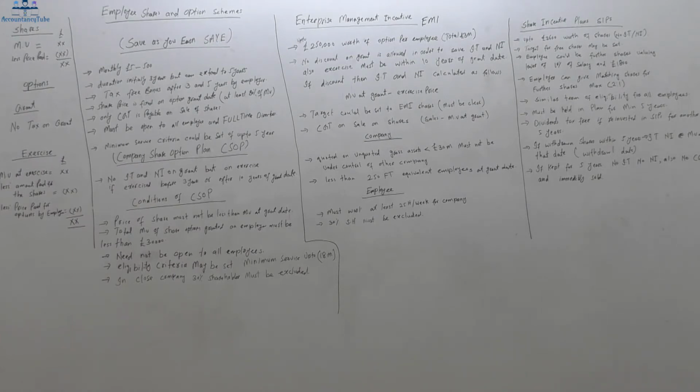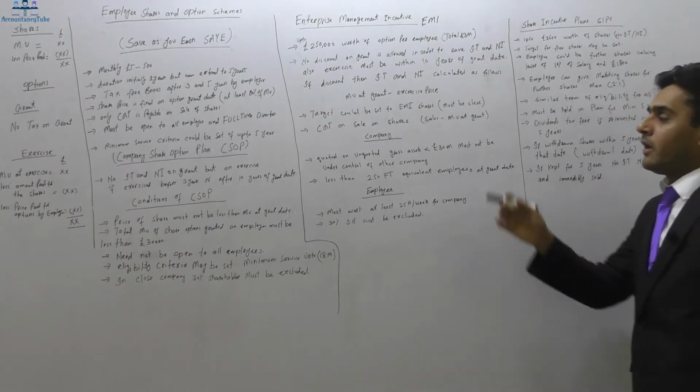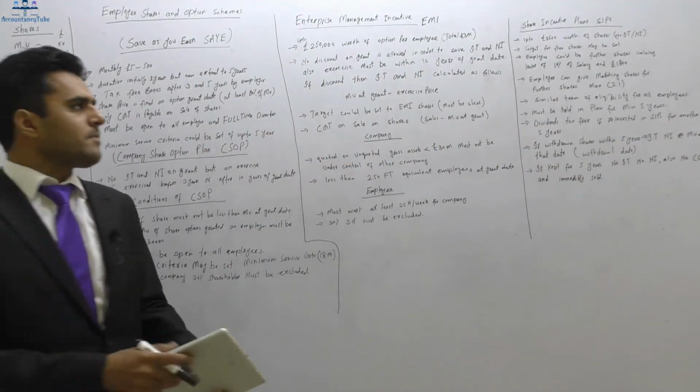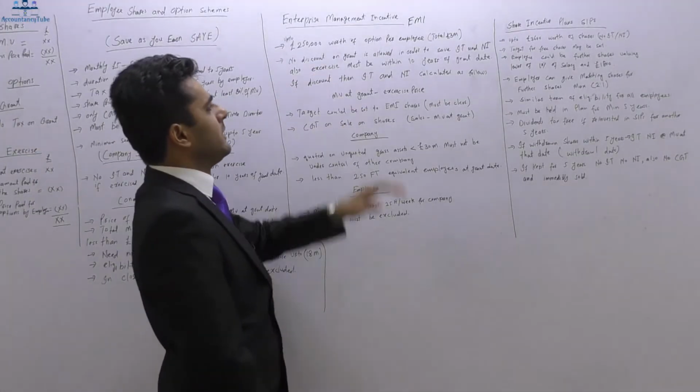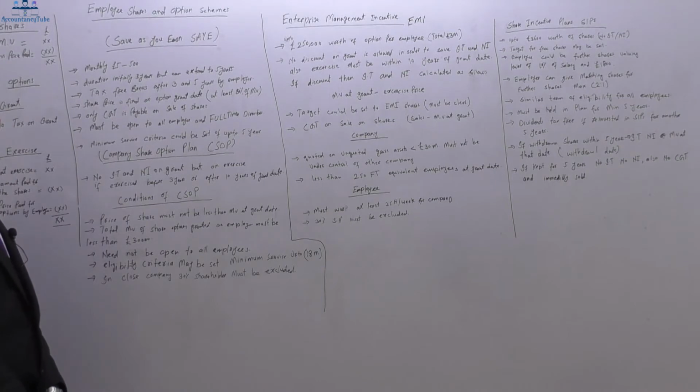So you must not give any discount if your employees want to save income tax and national insurance contribution. Also, exercise must be within 10 years of the grant date in order to save the income tax and national insurance contribution. So exercise must be done within 10 years of the grant date, so there is a certain limit.